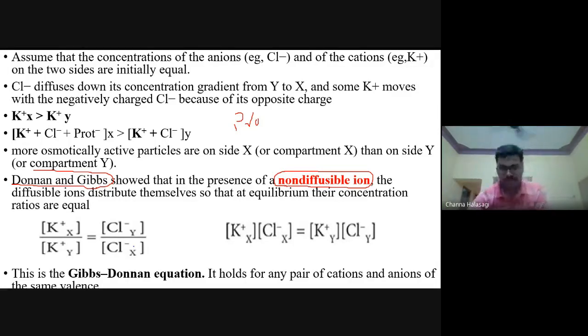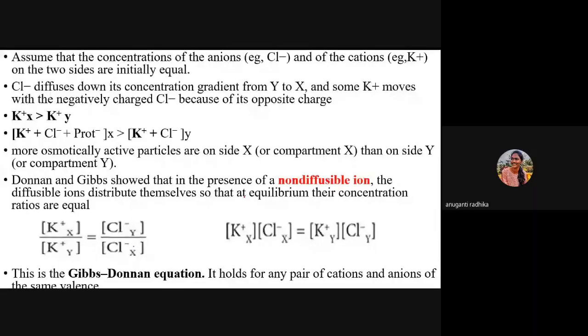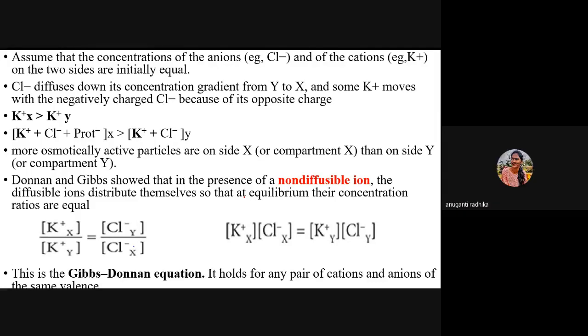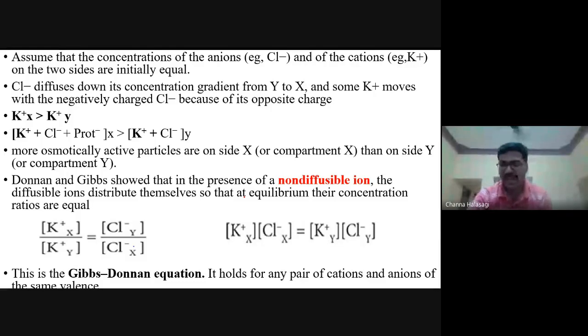According to the Gibbs-Donnan equation, because of which particle is this Gibbs-Donnan effect shown? Because of the non-diffusible ion. Which is the best example of non-diffusible ions in our body, intracellularly, present in the ICF compartment? It is mainly the proteins.